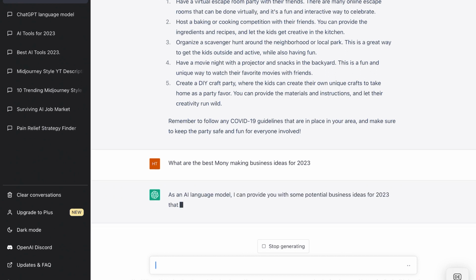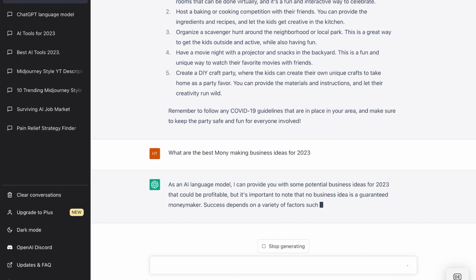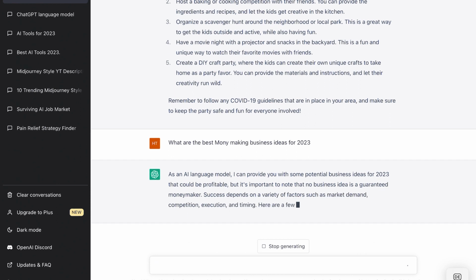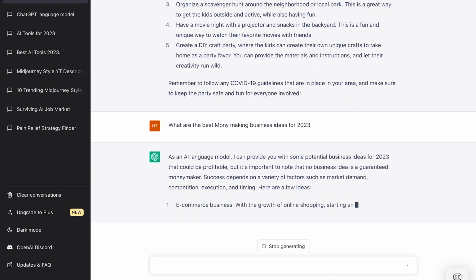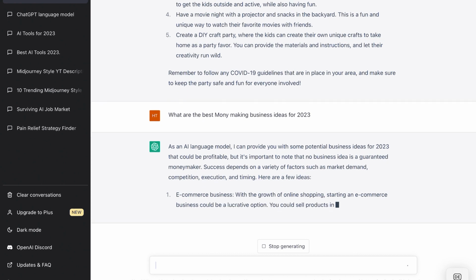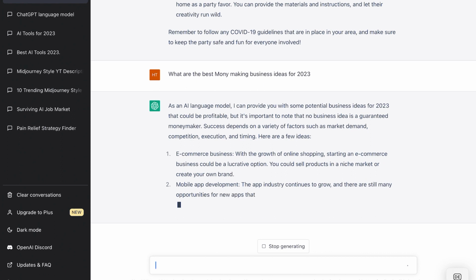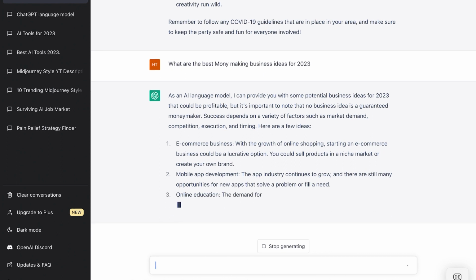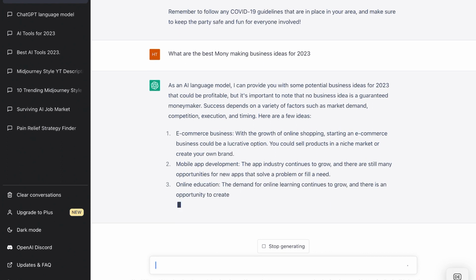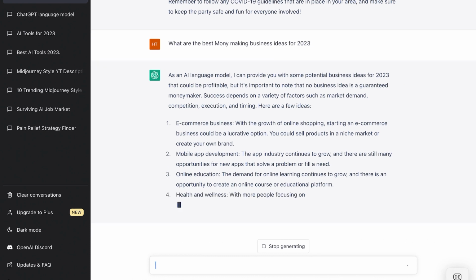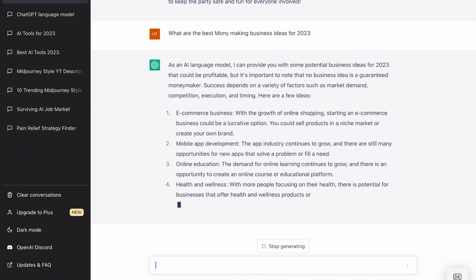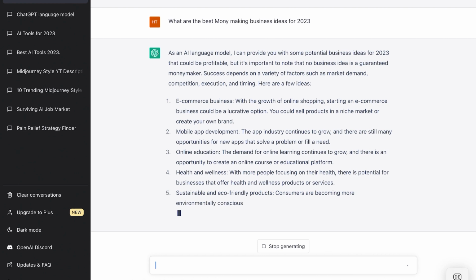As an AI language model, it tells us that it doesn't have data for 2023, but it still lists e-commerce businesses, for example. It lists mobile app development. It lists online education. So it has a pretty good database about what you should do.